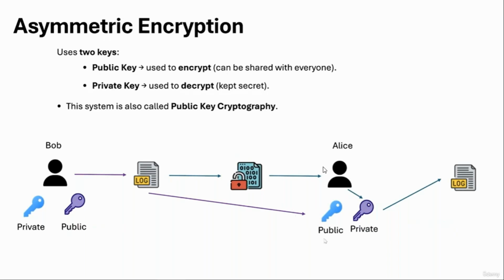And once again, the public key can be seen by everyone, but the private key can be seen only by you, and it's supposed to be available only to you because it is used for decryption. And then she is going to be able to decrypt and basically read and open this file.